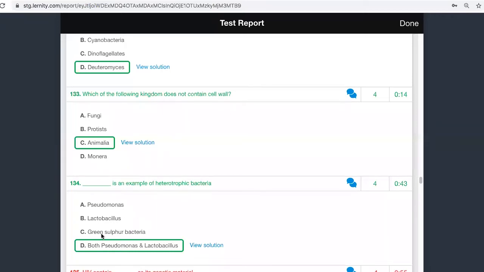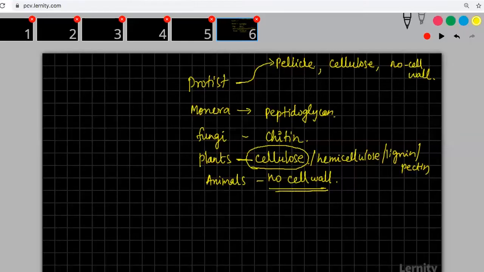There are two types of bacteria: there is a green sulfur bacteria, there is a purple sulfur bacteria. So you have green sulfur bacteria, and there is a bacteria which is called green non-sulfur bacteria. Green non-sulfur bacteria is heterotrophic. You have different kinds of sulfur bacteria: green sulfur bacteria and purple sulfur bacteria.